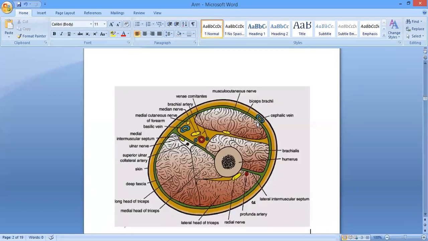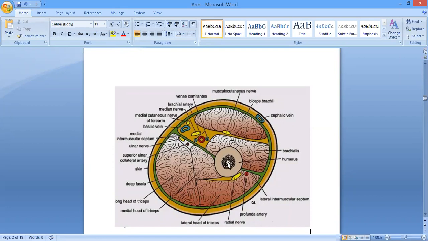Here comes the role of the deep fascia. I told you that the deep fascia in the limbs is going to enclose the limbs as a sleeve. See this, okay? The deep fascia is thickened to form a sleeve or covering around the limbs like this. And from the inner aspect of the deep fascia, two septa, one from the medial aspect and another from the lateral aspect, extend towards the bone. Which bone is lying here?